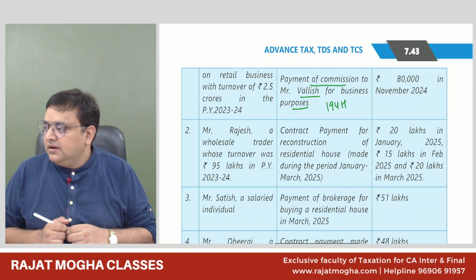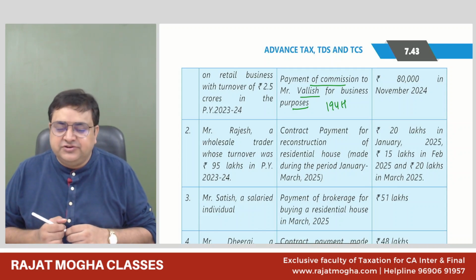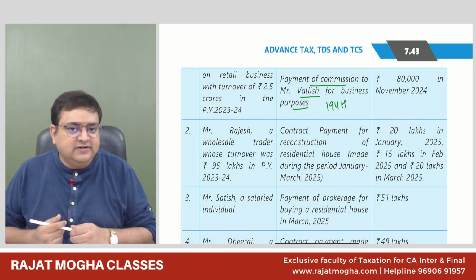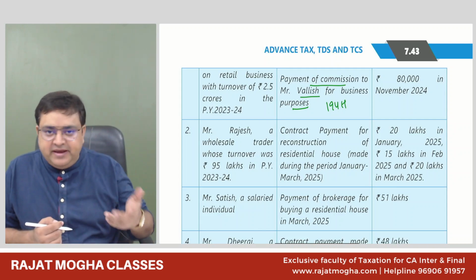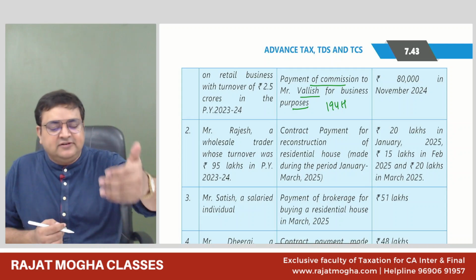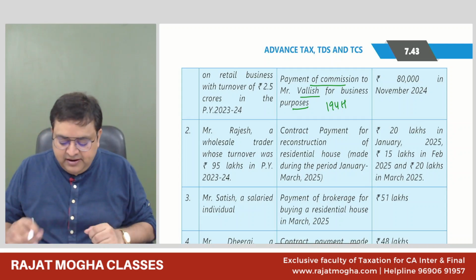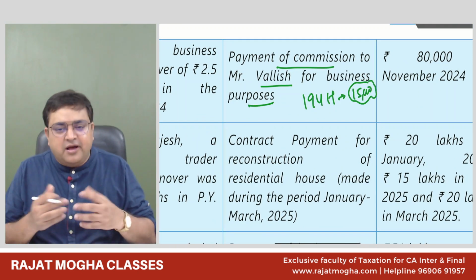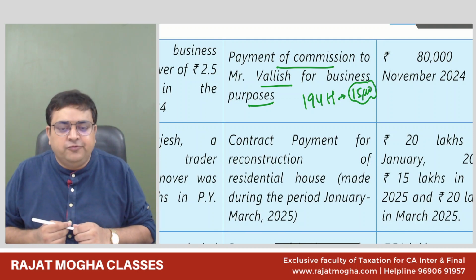Yes, sir. Now we can apply 194H, right? 194H is for brokerage and commission for business. Yes, it is for business. And so you are a big individual, you are making a business expense, then it can be applied. And 194H, again, the threshold limit is 15,000. So if you remember, mostly the commissions limit is 15,000 rupees in a year.